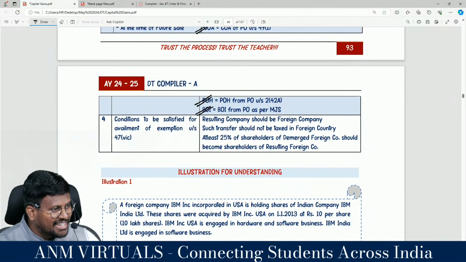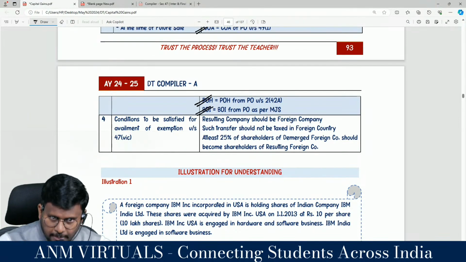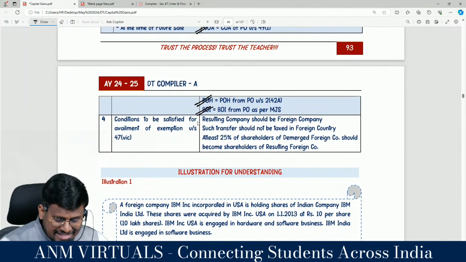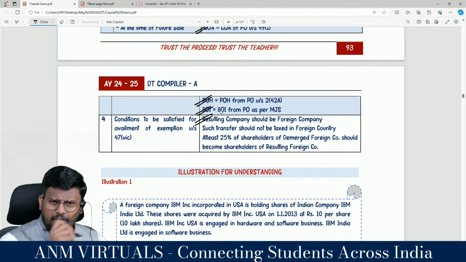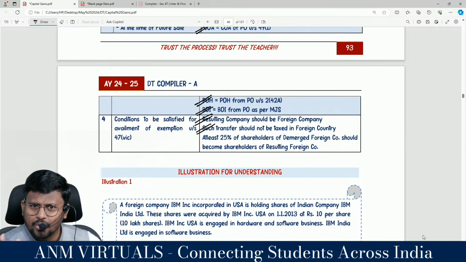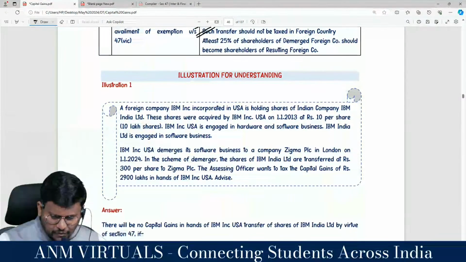Sir, what are the conditions to be satisfied by the demerged foreign company to enjoy 47 clause 6C? Both the demerged and the resulting company should be foreign. Such a transfer should not be taxable. At least 25% shareholders of the demerged foreign company should become the shareholders of the resulting company. That is all. There we said 47 clause 6A, here we say 47 clause 6C. So one question for understanding is there.